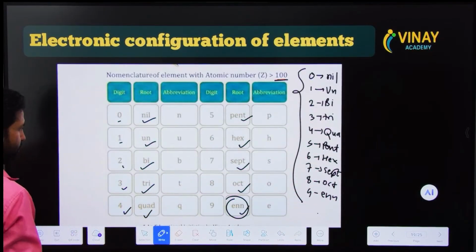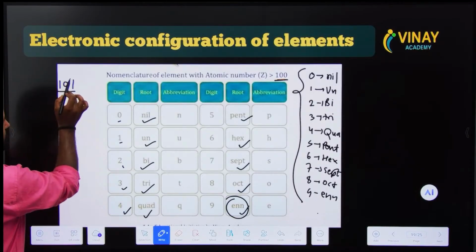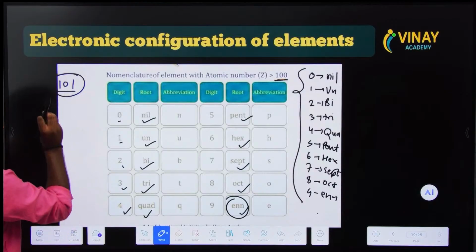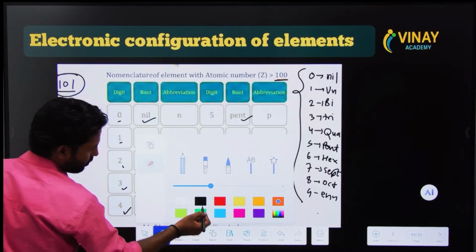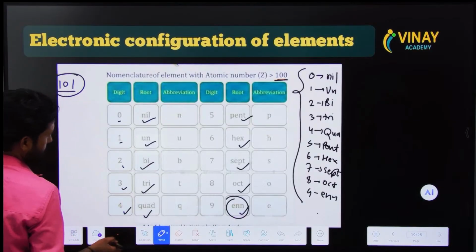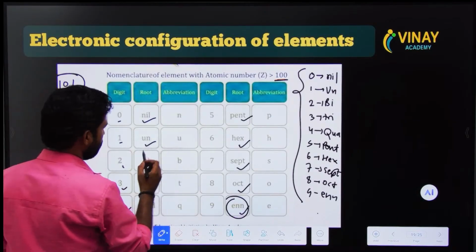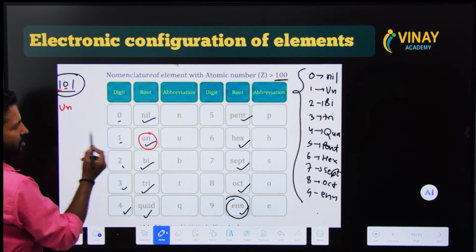Okay, let's name. If you have to name the element whose atomic number is 101, what would be the name of this? You will name it like this. One is known as un. Write un. 0 is known as nil.